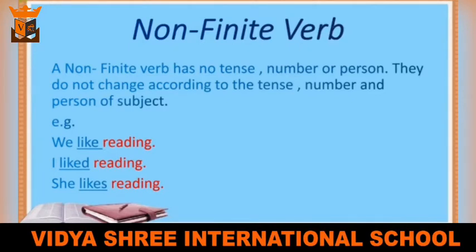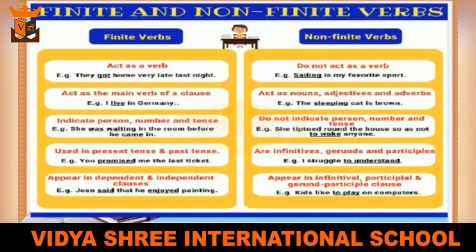Here the underlined parts like, liked, likes change according to the subject and tense. So the underlined part is a finite verb and reading, which is not changing according to the subject, is a non-finite verb.